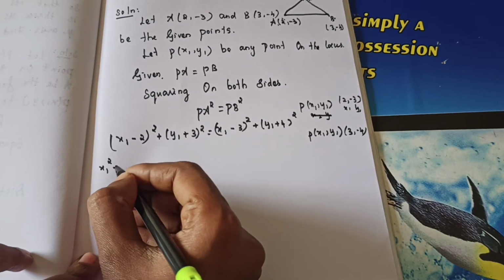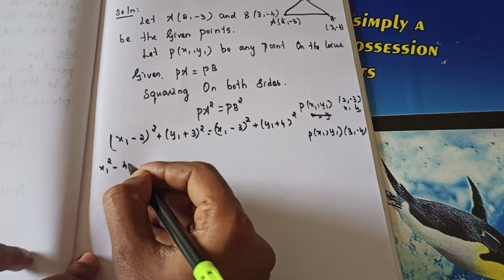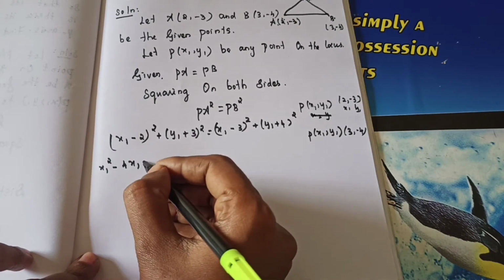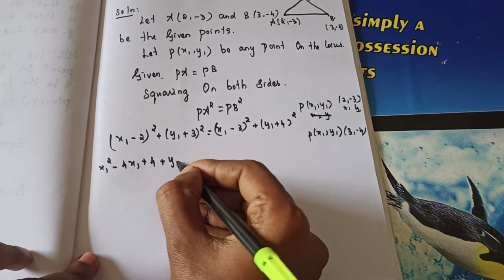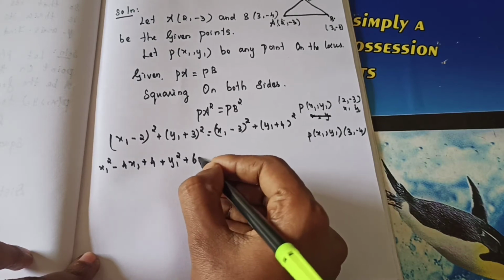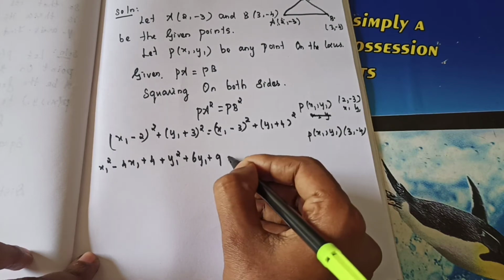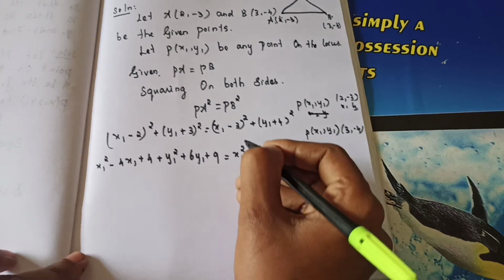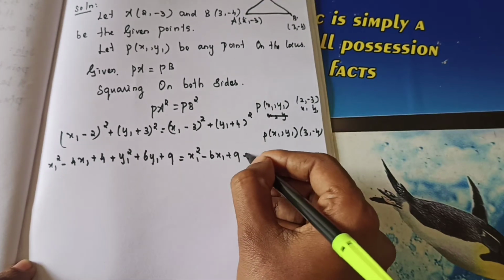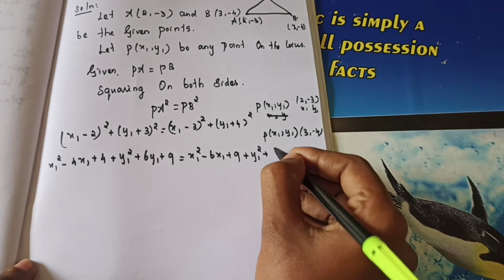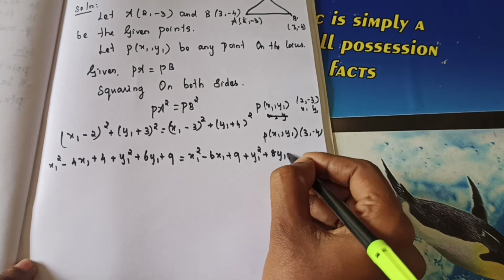A square minus 2AB, so x1 square minus 4x1 plus 4. Next, A plus B the whole square: A square plus 2AB, so y1 square plus 6y1 plus 9, is equal to x1 square minus 6x1 plus 9, and the next one is y1 square plus 8y1 plus 16.